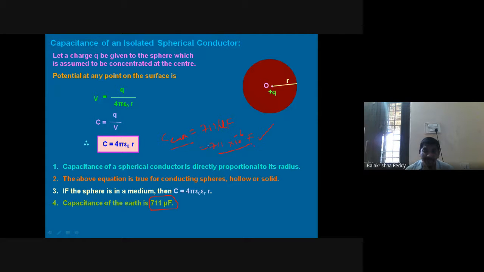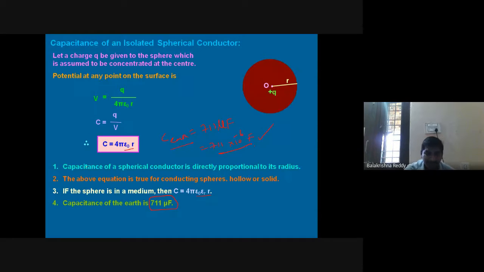If you are using any other medium instead of vacuum, where we use epsilon naught for vacuum, for a medium we can write epsilon naught into epsilon r, the relative permittivity, with epsilon naught being the permittivity in vacuum. So this is the way we find the capacitance of the capacitor. But how it comes, people are still not clear.